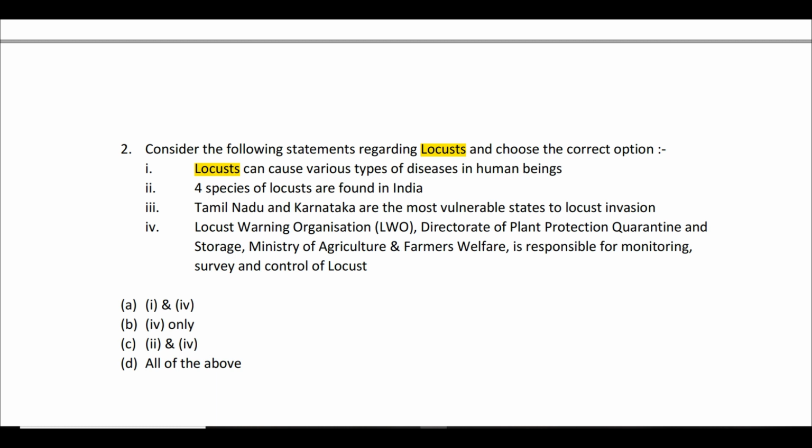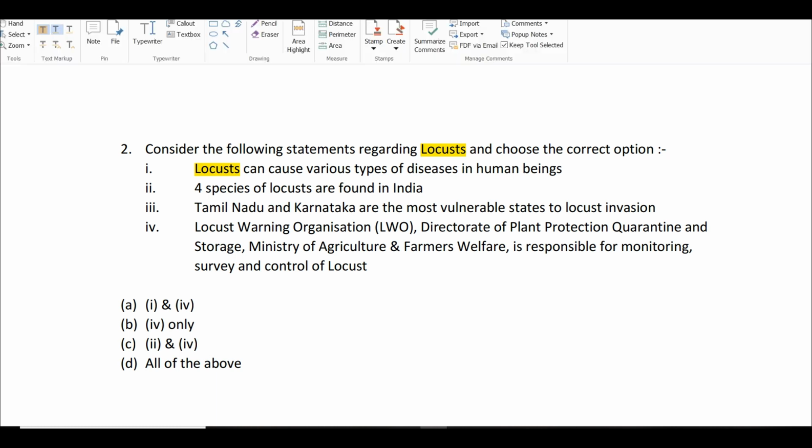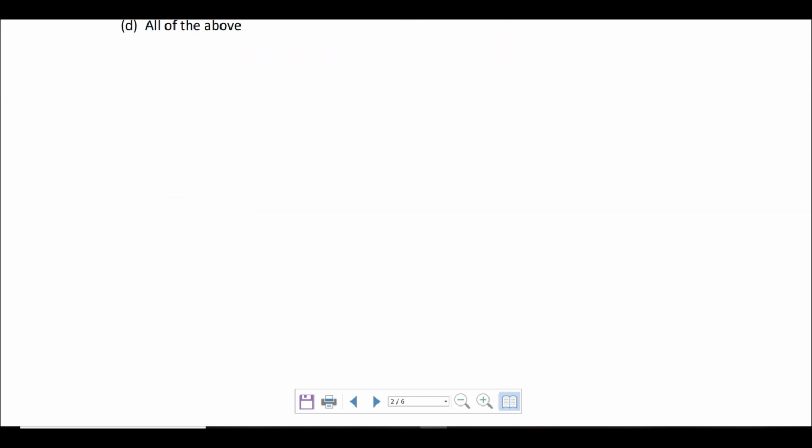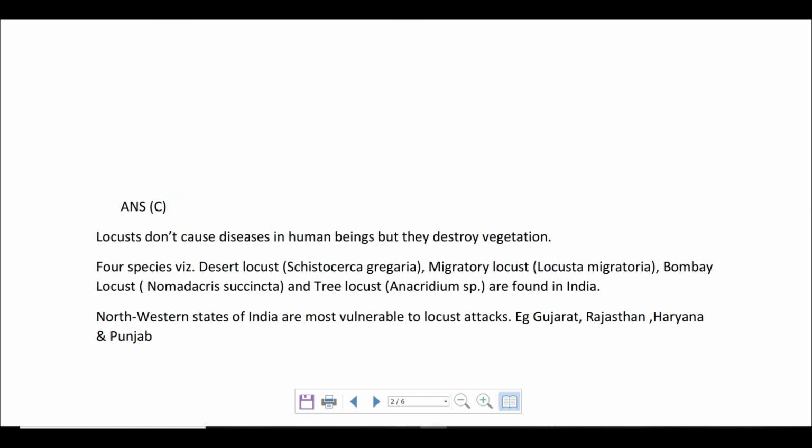Fourth statement is actually correct. This is present in Jodhpur. So statement 2 and statement 4 are correct. Out of the given options, the right answer is C, 2 and 4. Let us see the answer. Yes, C. So locusts don't cause diseases. We have already understood that, but they will destroy vegetation, and as a result they are a farmer's nightmare.